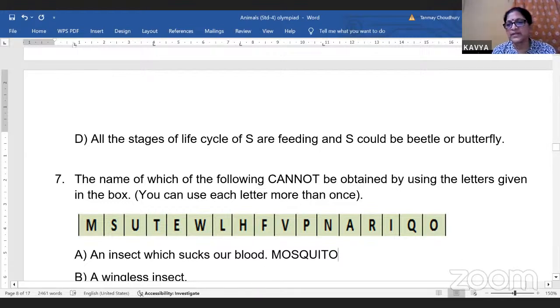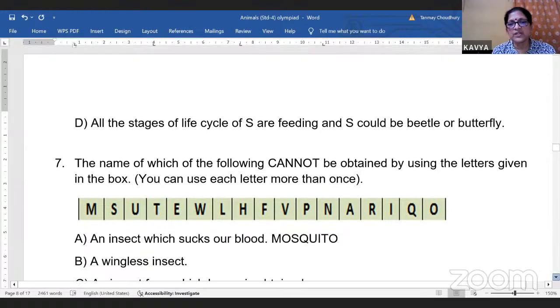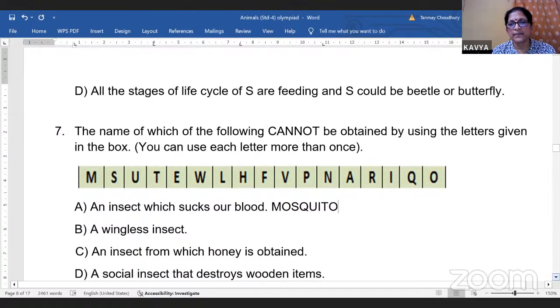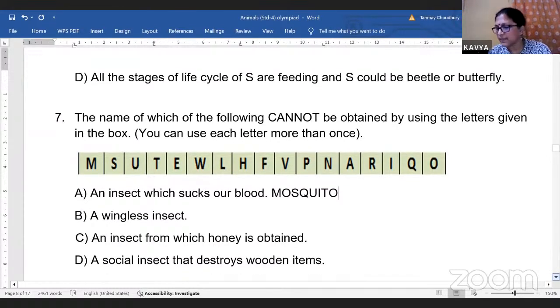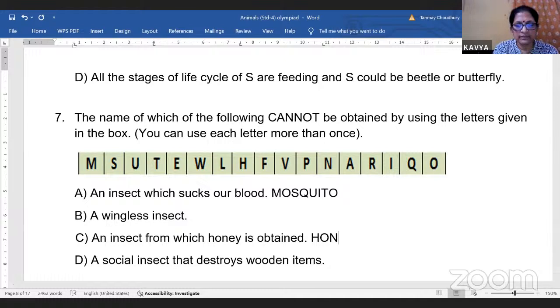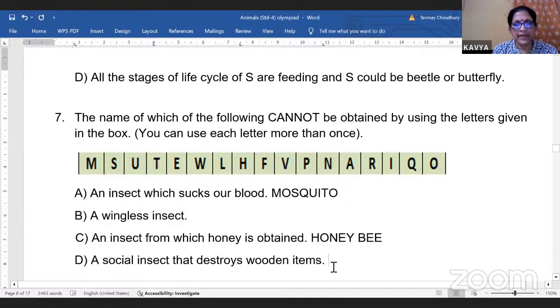Okay, a wingless insect. Insect which does not have wings. Insect from where honey is obtained. Social insect that destroys wooden items.